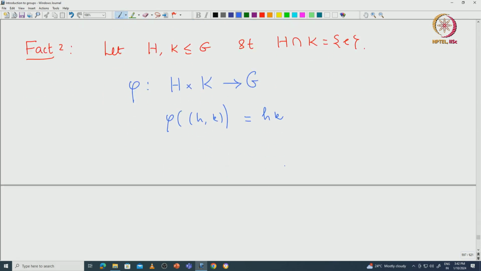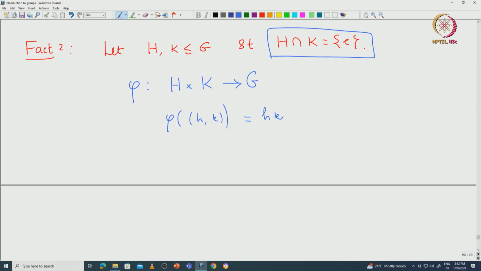Since G is abelian, one can check that this map is a homomorphism. Since H intersection K is the identity, this must actually be an injective homomorphism.